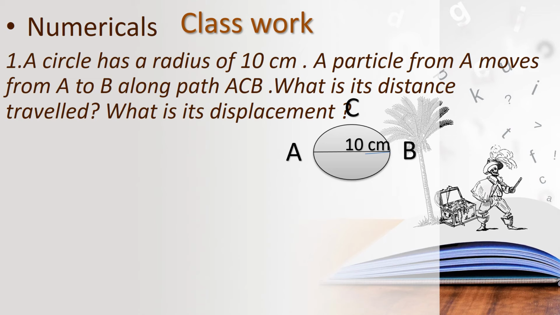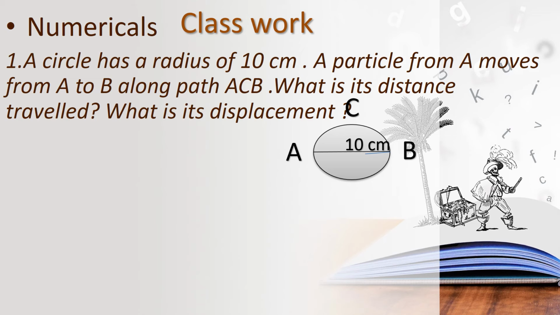The first problem: a circle has a radius of 10 centimeter. So a radius was given. A particle moves from A to B along the path ACB.